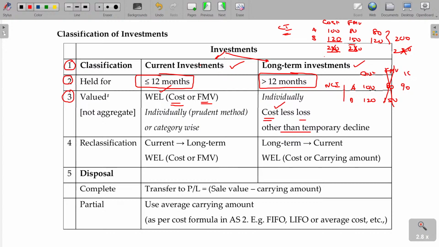Why? 10 rupees lost due to some permanent decline. Probably you invested in company A, whatever investment you do, you think it's worth rupees 100. Based on that you invested, and the company is also operating genuinely. You are able to value the assets at 100 only.